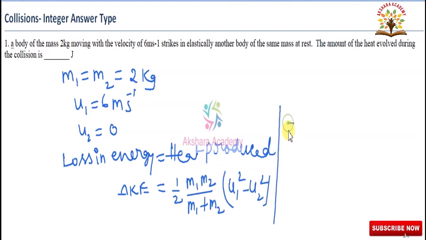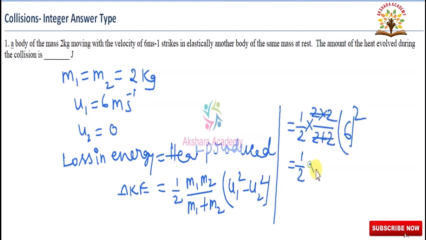Substituting these values, half, M1 is equal to 2, M2 is also equal to 2. 2 into 2 by 2 plus 2, 6 whole square. U2 value 0. Here the 2s cancel, here also cancel. So half into 6 square, how much? 36. 2 ones are 2, 2 18s. So delta KE is equal to 18 joules.